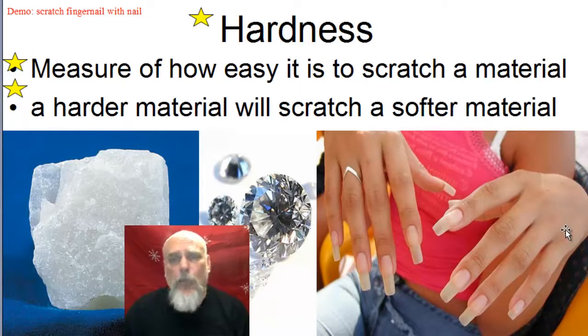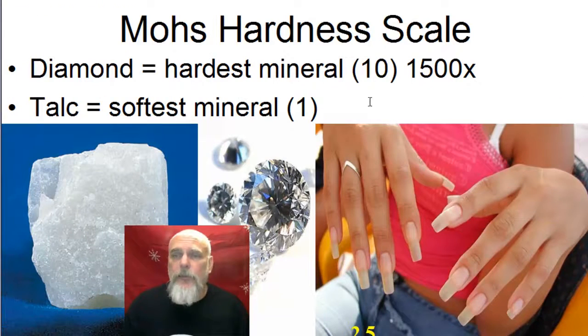It doesn't mean you can't break it. Hardness is referring to how easy it is to scratch a material. A harder material will scratch a softer material. Diamond is known to be the hardest naturally occurring material, and talc is known to be the softest. And again, diamond being the hardest material doesn't mean it can't be broken.